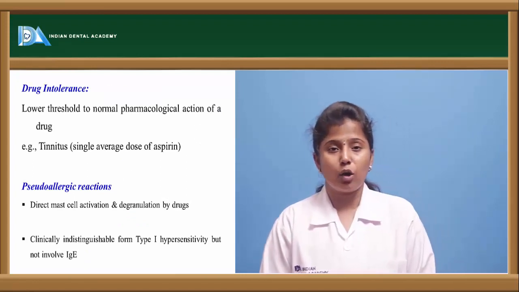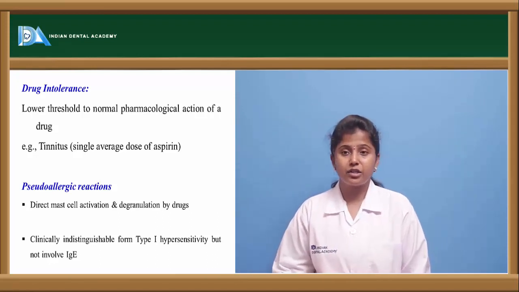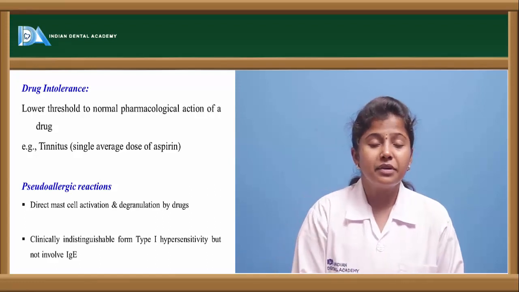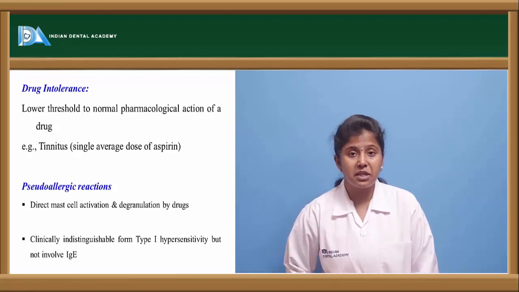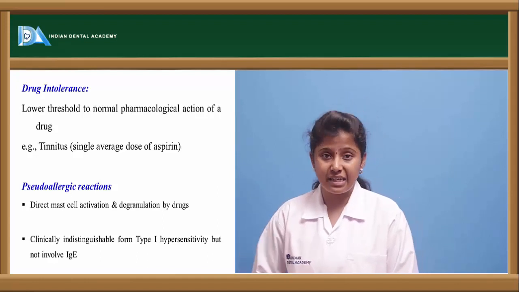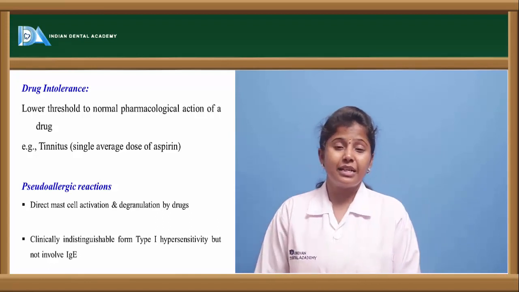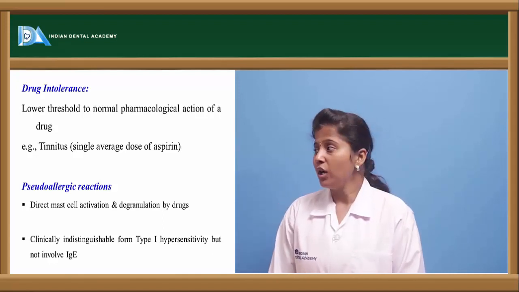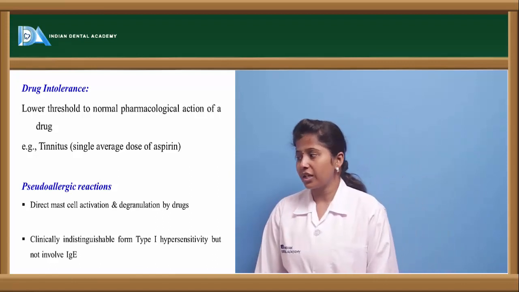The other one is drug intolerance. The first type of these adverse drug reactions is drug intolerance. If we are taking any drug, the drug may be tolerated and accepted by the body. But if the drug is having intolerance, or we cannot tolerate taking that drug, that may lead to severe side effects. For example, aspirin given in the disorder of tinnitus. In tinnitus, if aspirin is given, it may lead to drug intolerance, a type B adverse drug reaction.